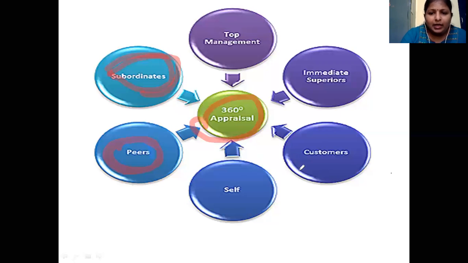Okay, then immediate superiors. So this immediate superior means the head of this person, the boss of this person. He can be the branch head or something like that, under whom this employee X is going to be working. So the immediate supervisor who is supervising that employee is supposed to rate the employee here. So he also gives a feedback on maybe various factors here.